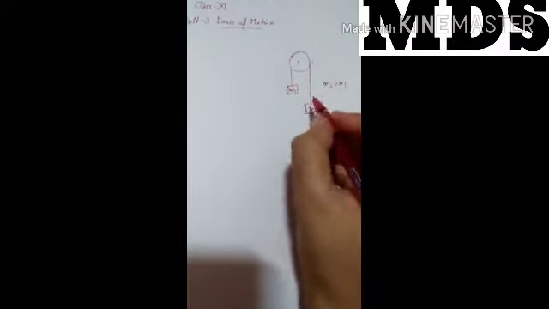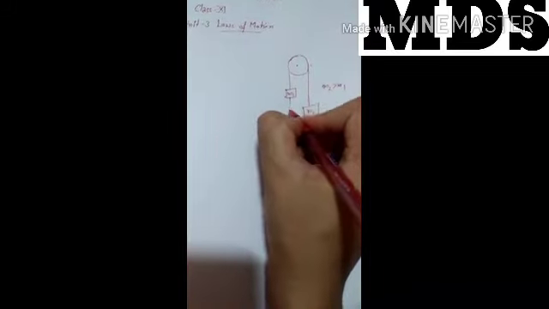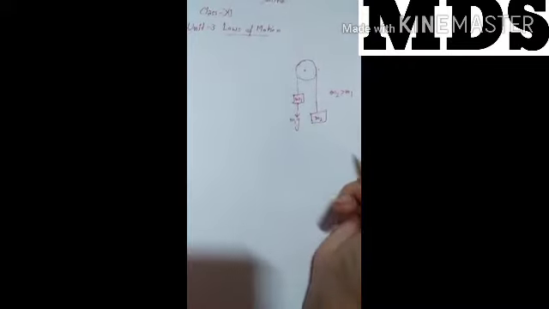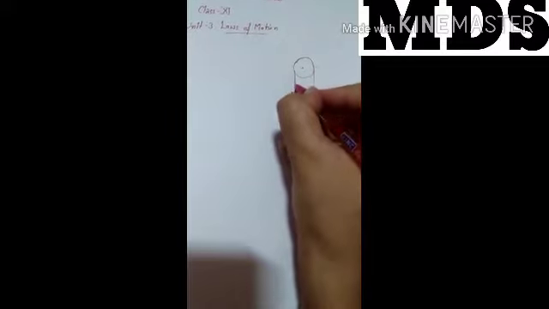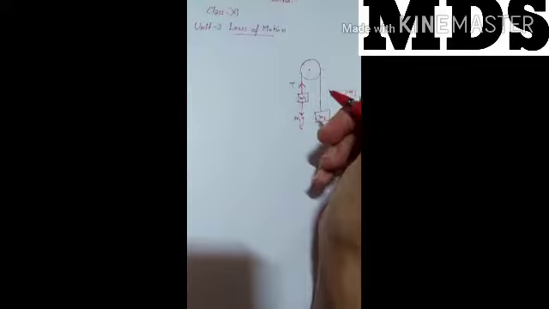Two forces will act on the first object. One force will act in the vertically downward direction, that is due to mass, m1g. Clear? The second force will act on it in the vertically upward direction in the string, that is tension.